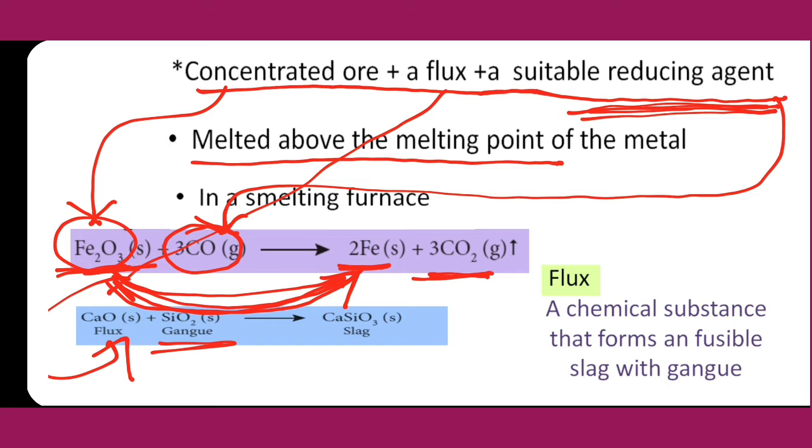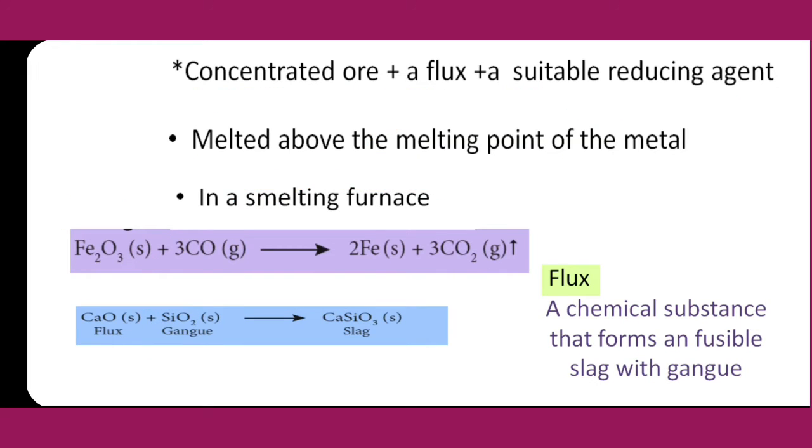So gangue SiO2 reacts with CaO and forms CaSiO3, calcium silicate, which is formed as slag. Slag means waste.